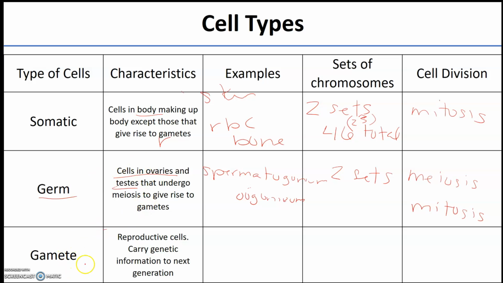Lastly, we have the gametes. These are your sex cells, your sperm and egg cells. These cells are unique in that they have one set, 23 total chromosomes. They do not undergo cell division. They are going to unite to make the zygote, which becomes an organism.